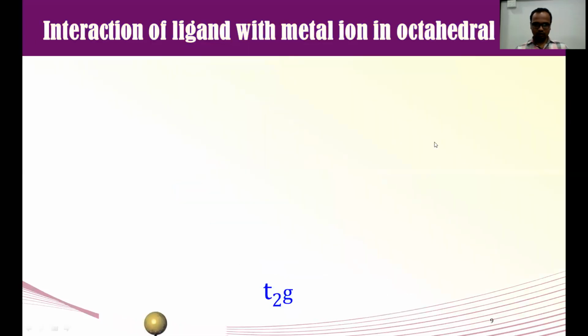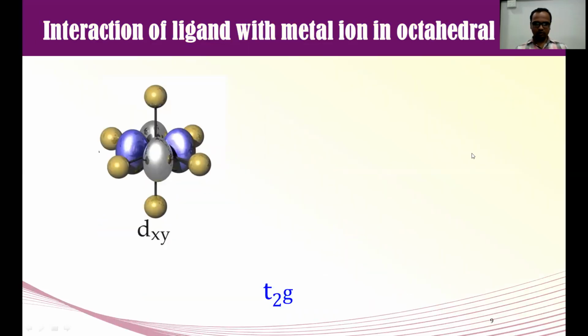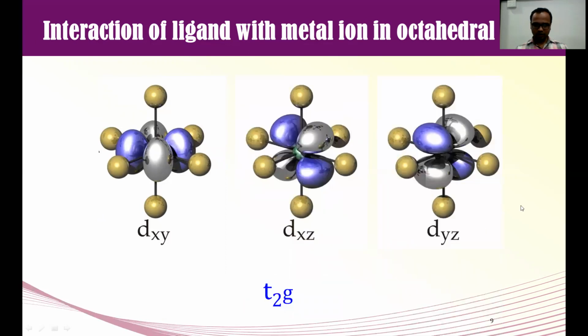Now we will see one by one. See, first the T2G orbitals. These are the three orbitals we have seen: dxy, dyz, and dxz. And that yellow color, I will show you. This is the yellow color. These are the ligands. How many ligands? 6 ligands, and these are approaching for only 3 orbitals. First, we are going to see the T2G orbitals.